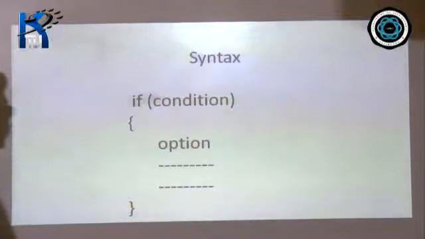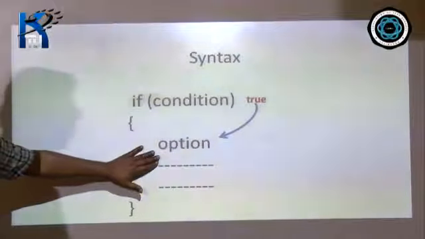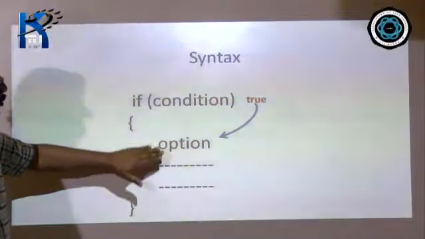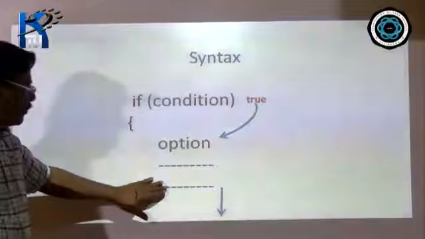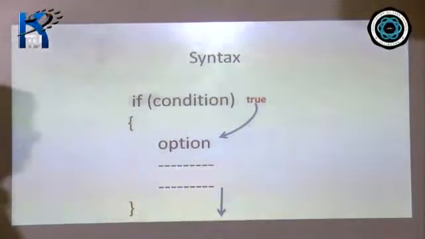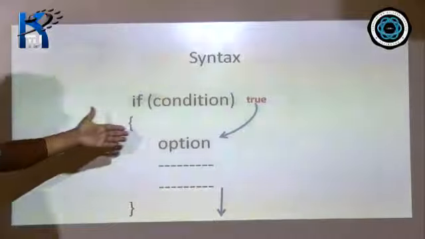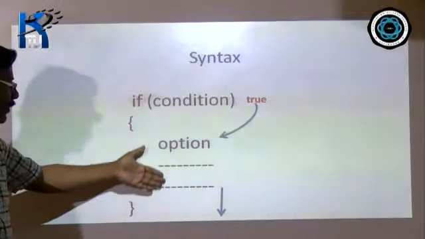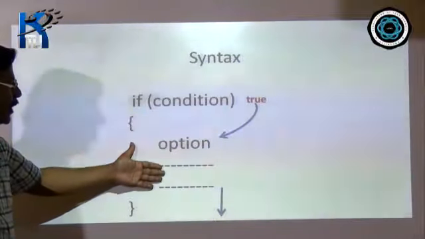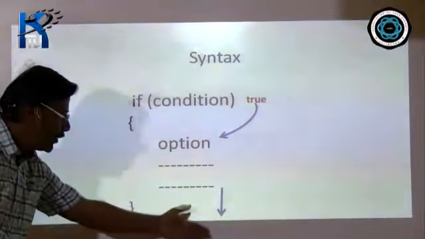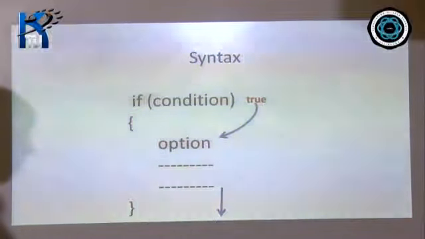The curly brackets will be optional if it is a single line statement. Now we know that any given condition is either true or false. So if the condition is true, what happens? The option gets executed. Only when the condition is true, this option is executed. Okay? After executing whatever is there, the control comes out. So condition true, control enters the body of the if. Whatever is there, it may be one line, it may be multi-line statement, that will be executed sequentially, and at the end it will come out of the if.